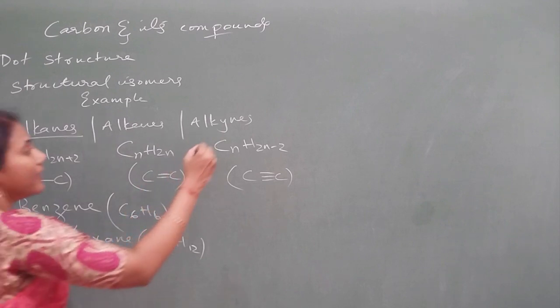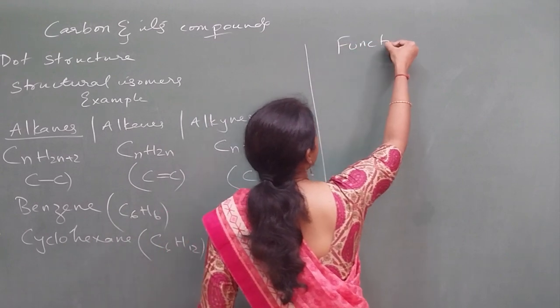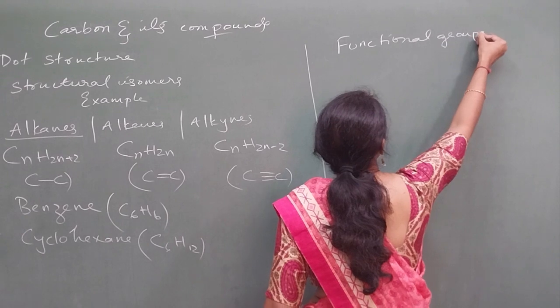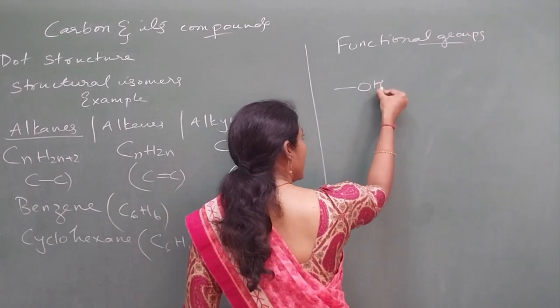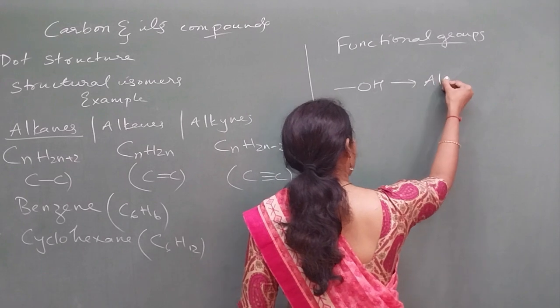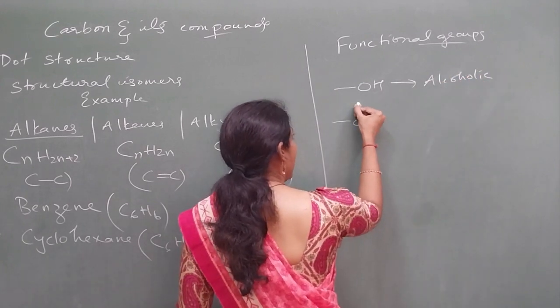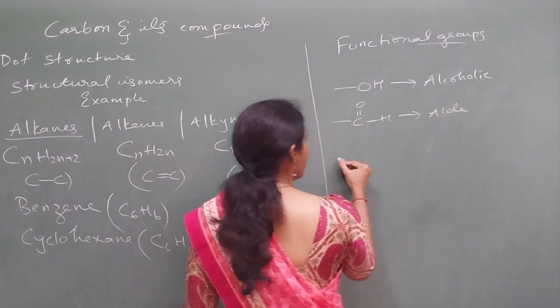Later you should know something about functional groups. This is very important. Whenever you have the functional group OH, it is called the alcoholic group. C double bond O with H, that is the aldehydic group.